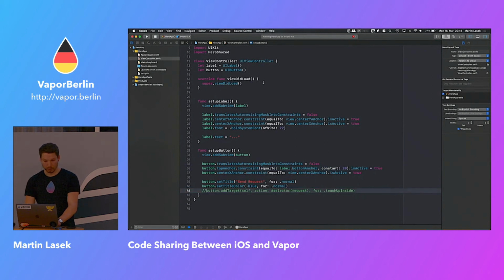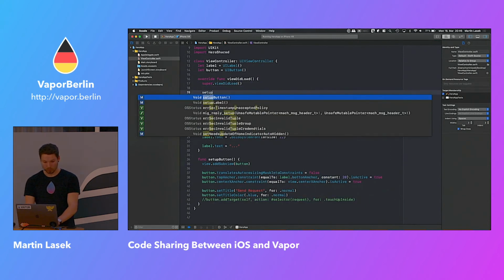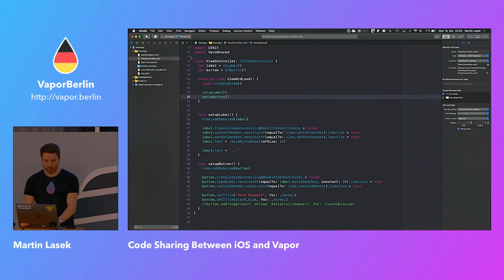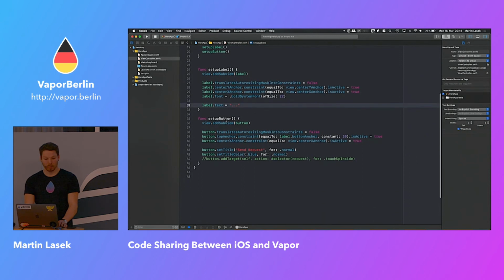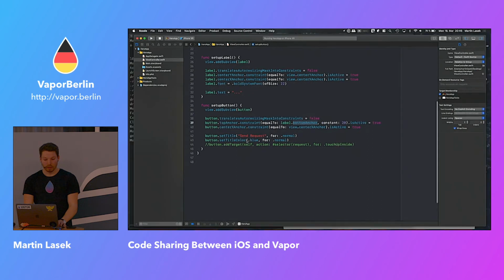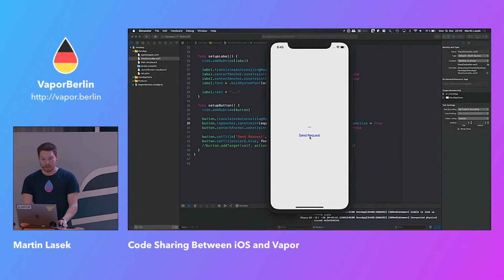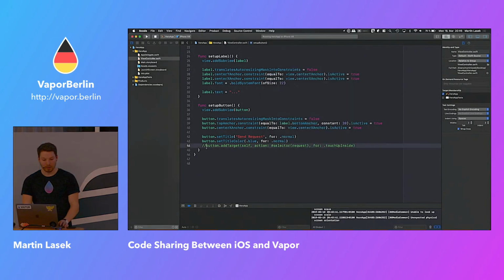We don't have a target yet. I'm just calling then setup label and setup button. So basically centering it on the Y and X axis for the label, and having a larger font, and having the text, and for the button, centering it on the X axis and having it underneath of the label, and then having a title for it and a color. So we just see that. If we click it, nothing happens. We haven't added a target yet.